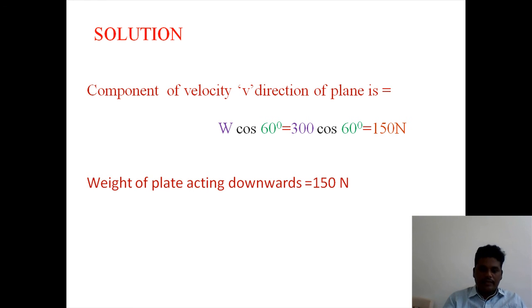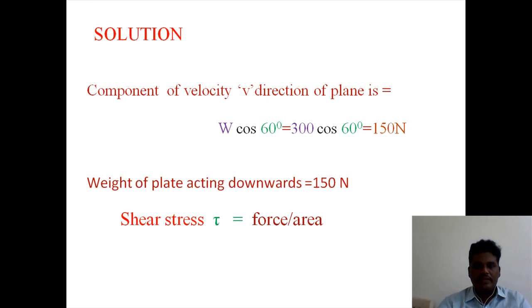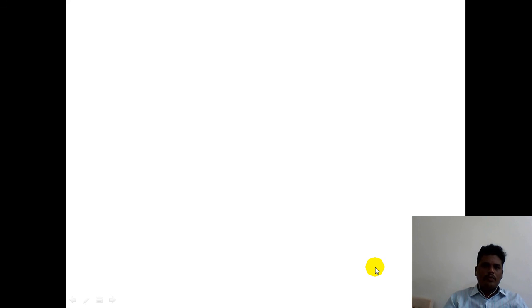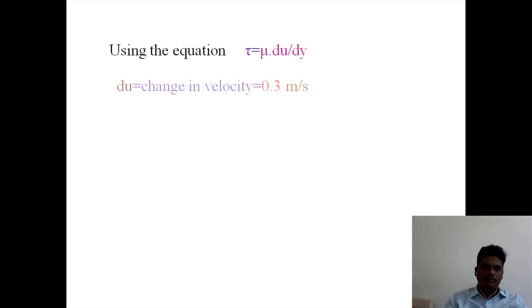Now shear stress is equal to force divided by area. Force is the weight component, 150, divided by area 0.64. 150 divided by 0.64, we get the value as 243.3 Newton per meter square. Using the equation of viscosity, tau is equal to mu into du by dy. Du is nothing but change of velocity, 0.3 meter per second given.